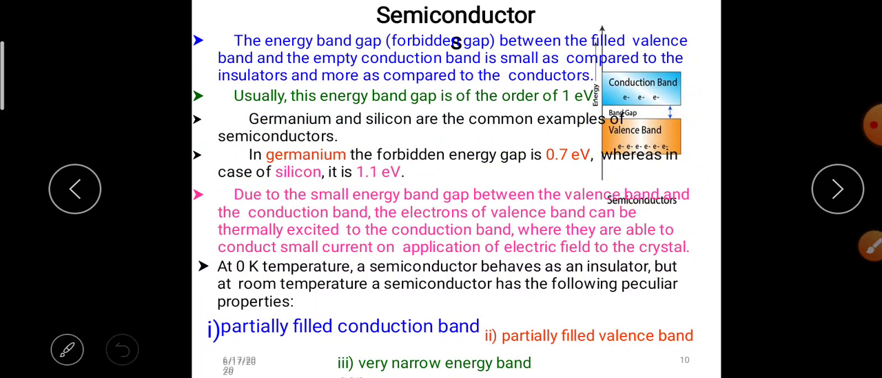Now discuss the semiconductor. The energy band gap or forbidden gap.